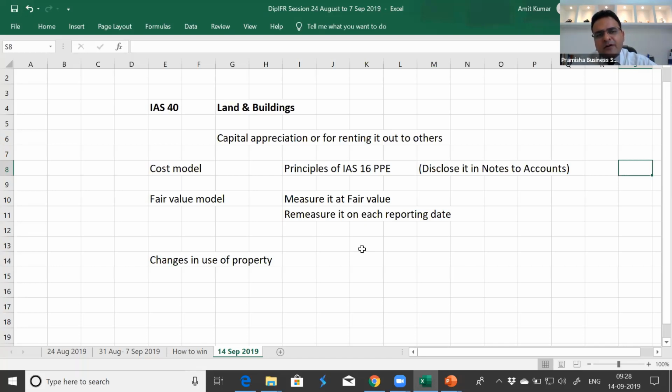IS 16 property, plant and equipment: once a company moves from cost model to revaluation model, they cannot come back. Investment property: once a company moves from cost model to fair value model, they cannot come back. They'll have to follow it consistently thereafter because they'll never be able to prove that it gives a fairer presentation.